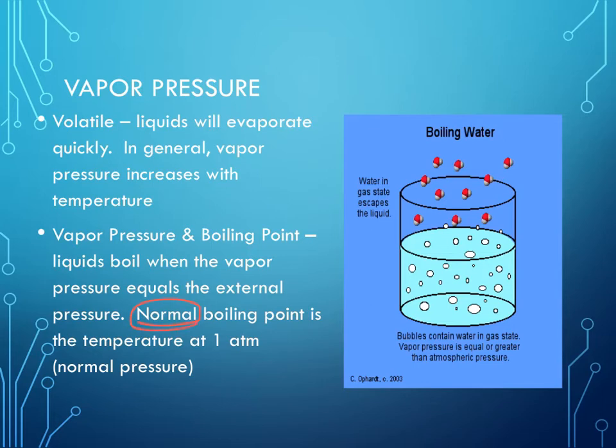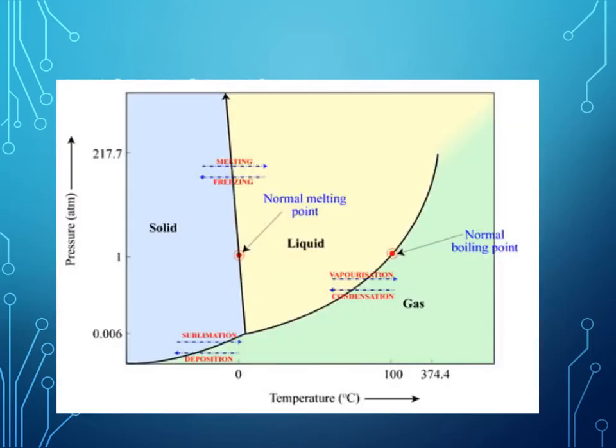Whenever they label something as normal boiling point or normal melting point, they're really referencing that it is at 1 atm, so normal pressure. This is a phase diagram. We have seen these potentially in General Chem, and they offer multiple pieces of information about the solid, liquid, and gas state. You have a triple point here at the center. You have a critical point where the definition between liquid and gas no longer becomes defined. It is now a gas.